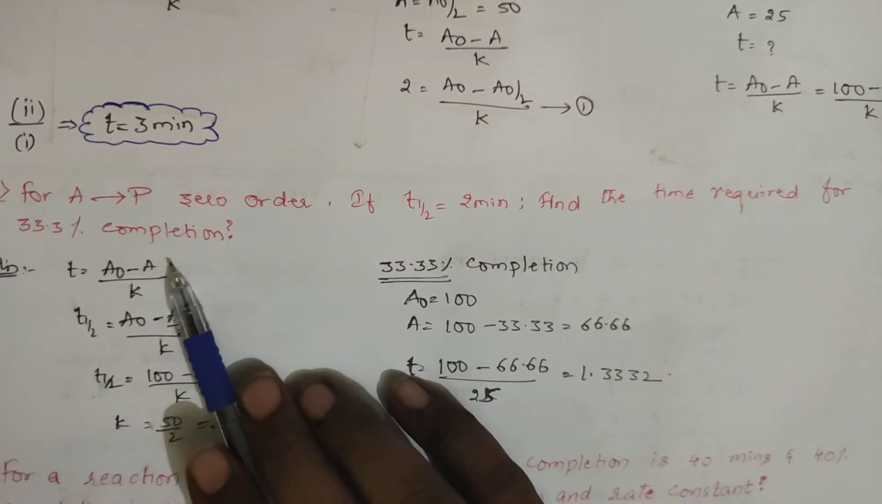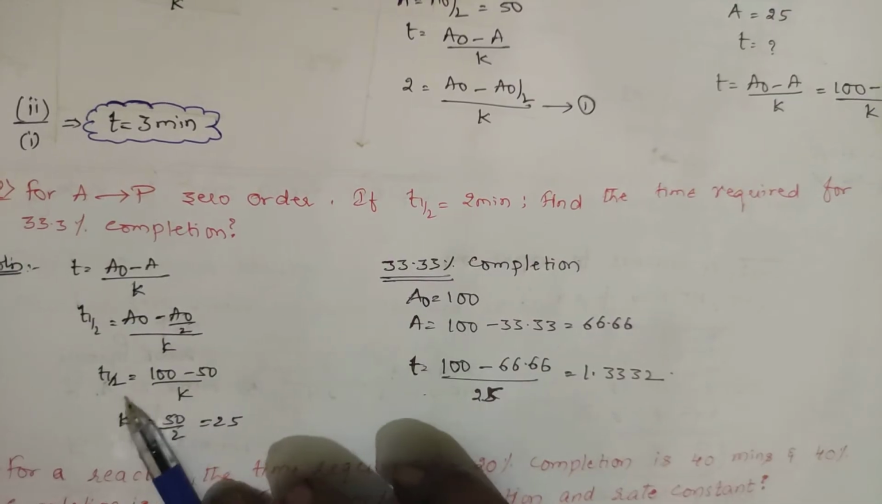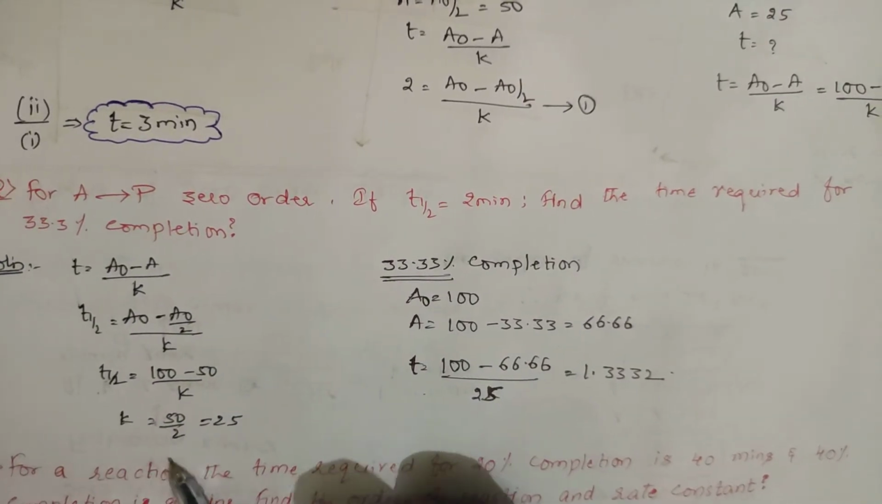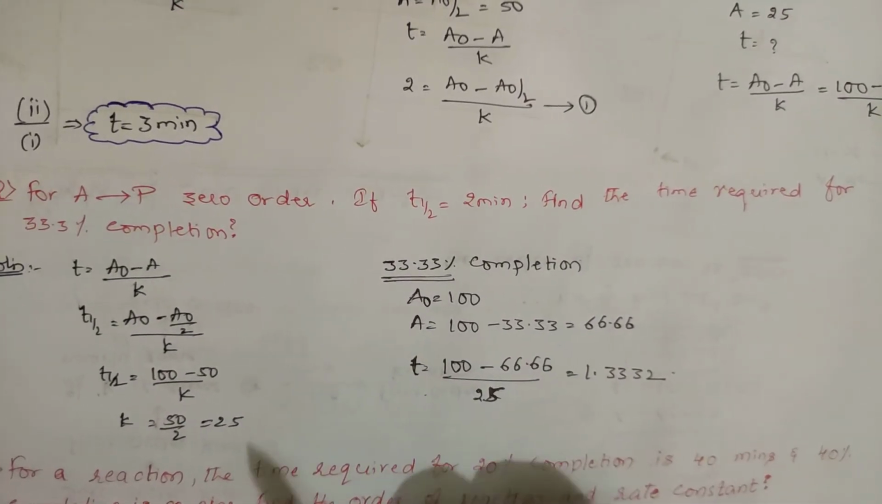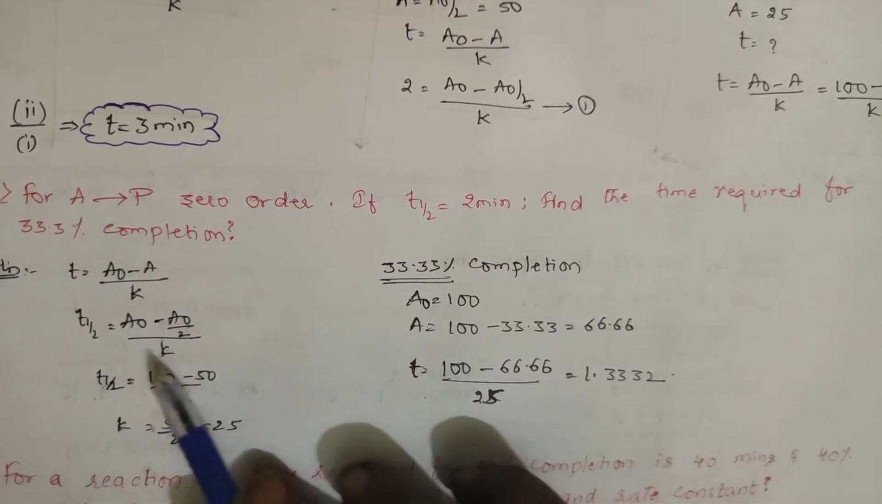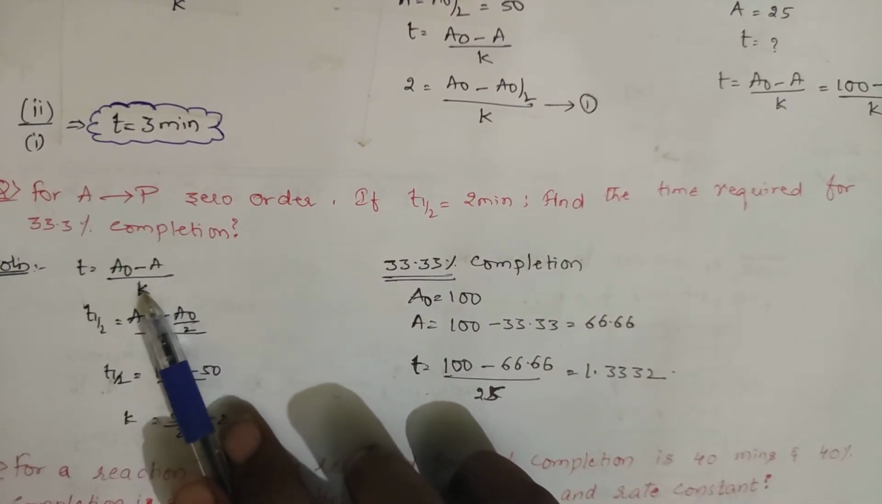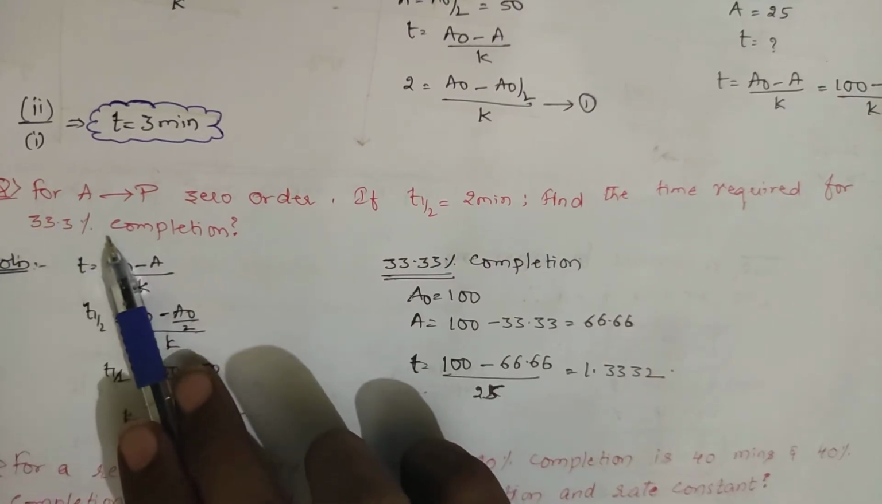T half is equal to A naught minus A by K. T half will be equal to what? 100 minus 50 by K, and K will be equal to 25. Clear? This one, A naught minus A by K, this is the formula, right? What is A here in 33%?